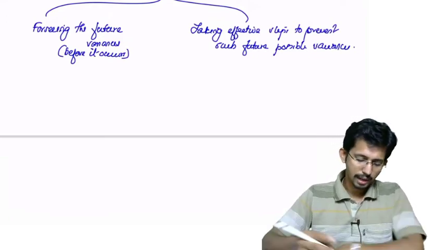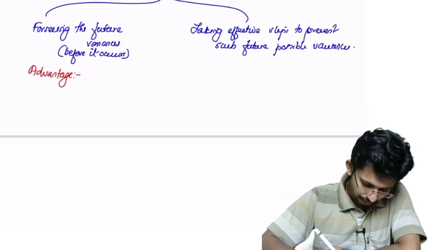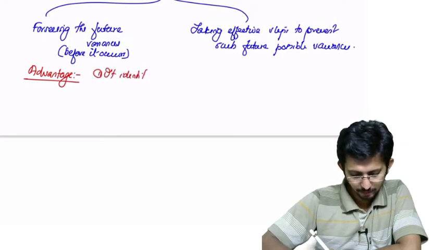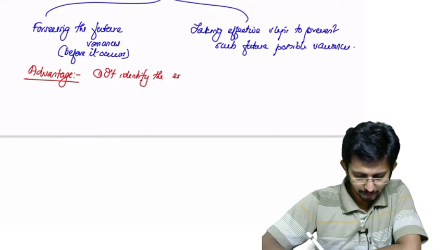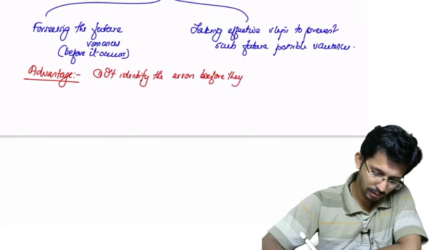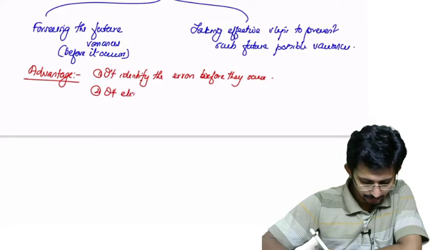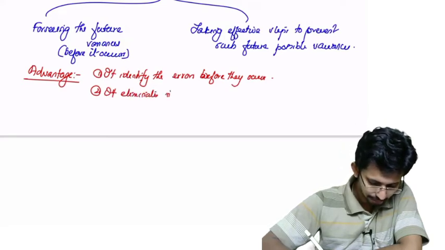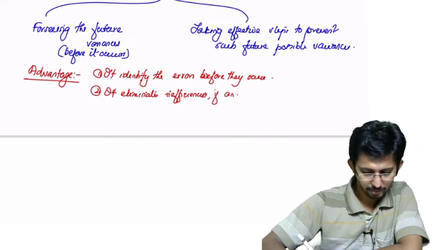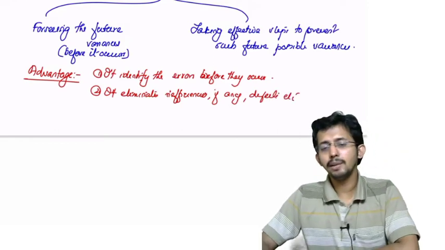Now, what are the advantages of feed forward? One, it identifies the errors before they occur. Two, it eliminates inefficiencies, defects, etc. What do you mean by eliminating inefficiency and defects?